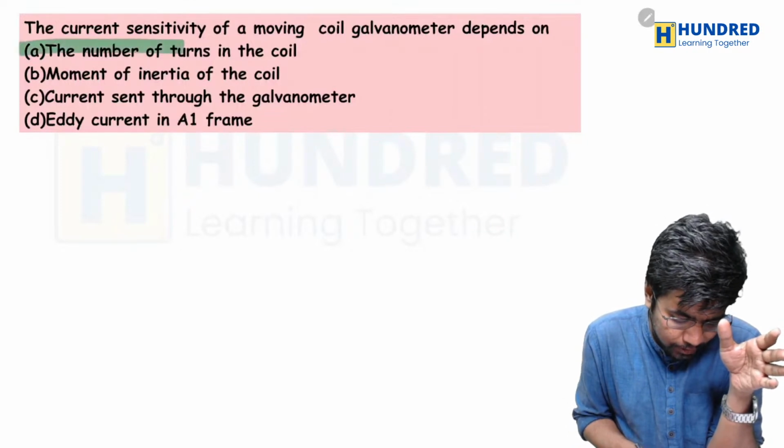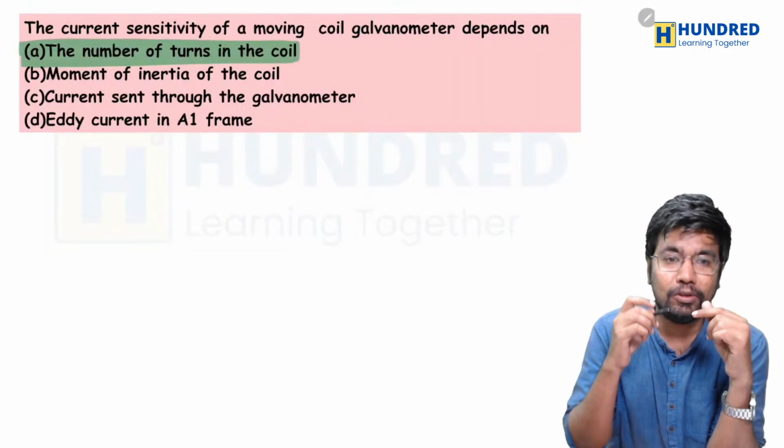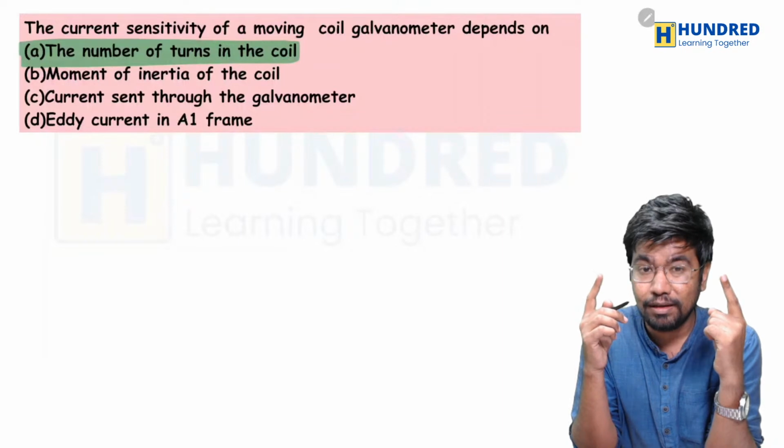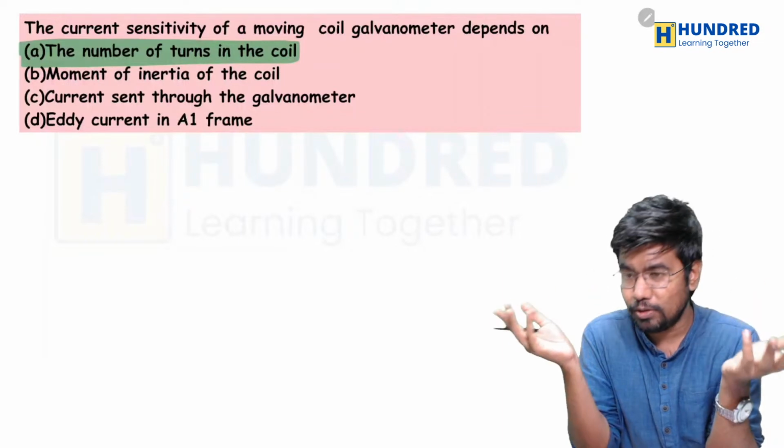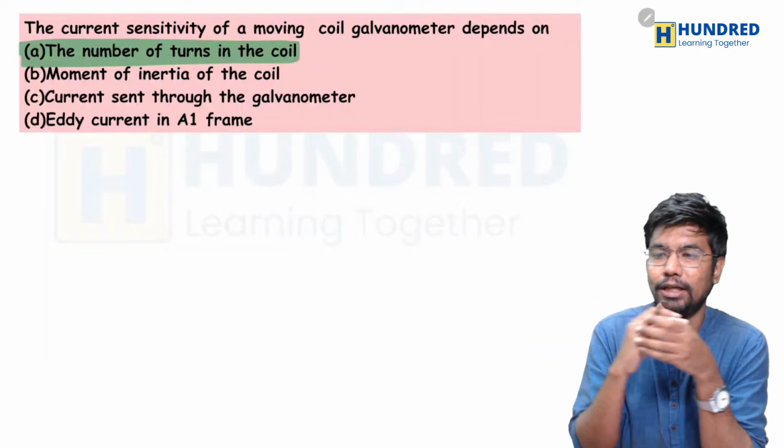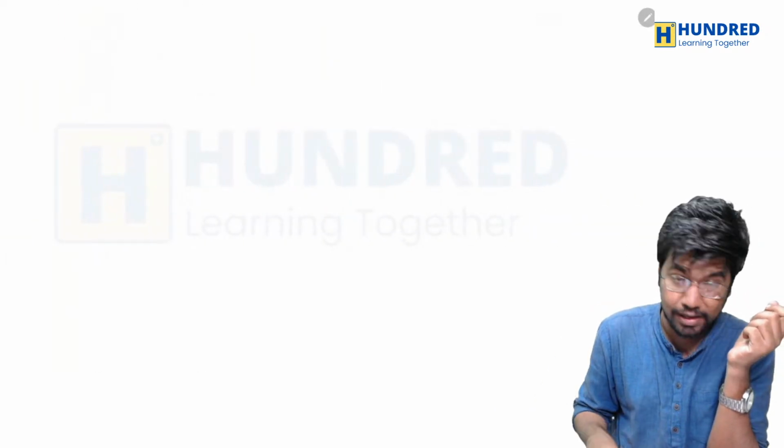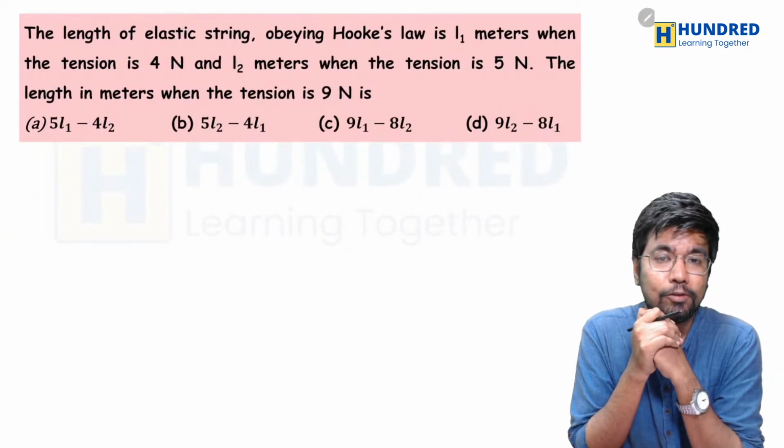So here is the number of coils. If the number of coils increases, then the sensitivity of the galvanometer also increases. So yes, Madesh and Bonkarel, you guys are right. So now we'll move on with the next question.